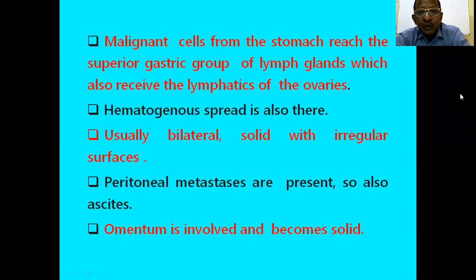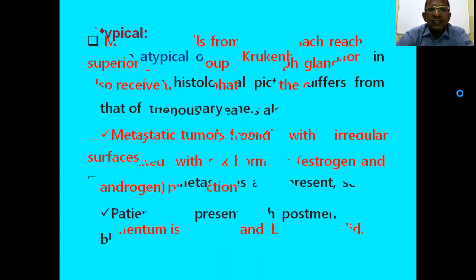Malignant cells from the stomach reach the superior gastric group of lymph glands, which also receive the lymphatics of the ovaries. That is why the stomach is the most common primary site, in about 70% of cases of metastatic ovarian tumor. It can also spread hematogenously, and usually it is bilateral, solid with irregular surfaces, and peritoneal metastases are present, and there may also be ascites and involvement of the omentum, and these are usually solid.